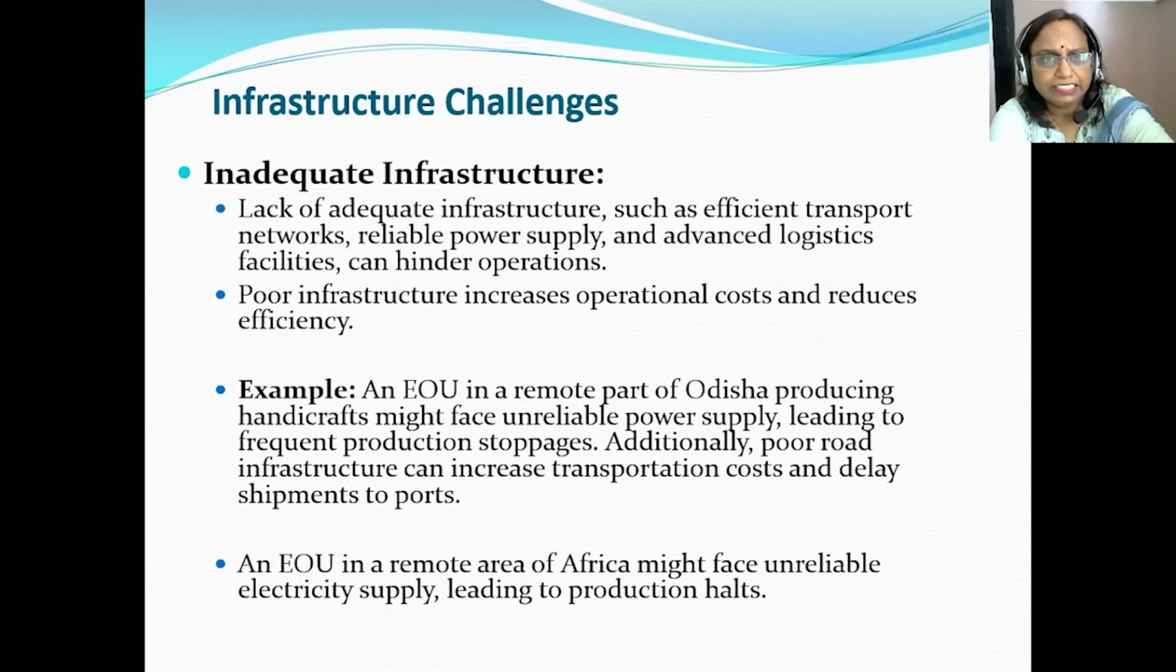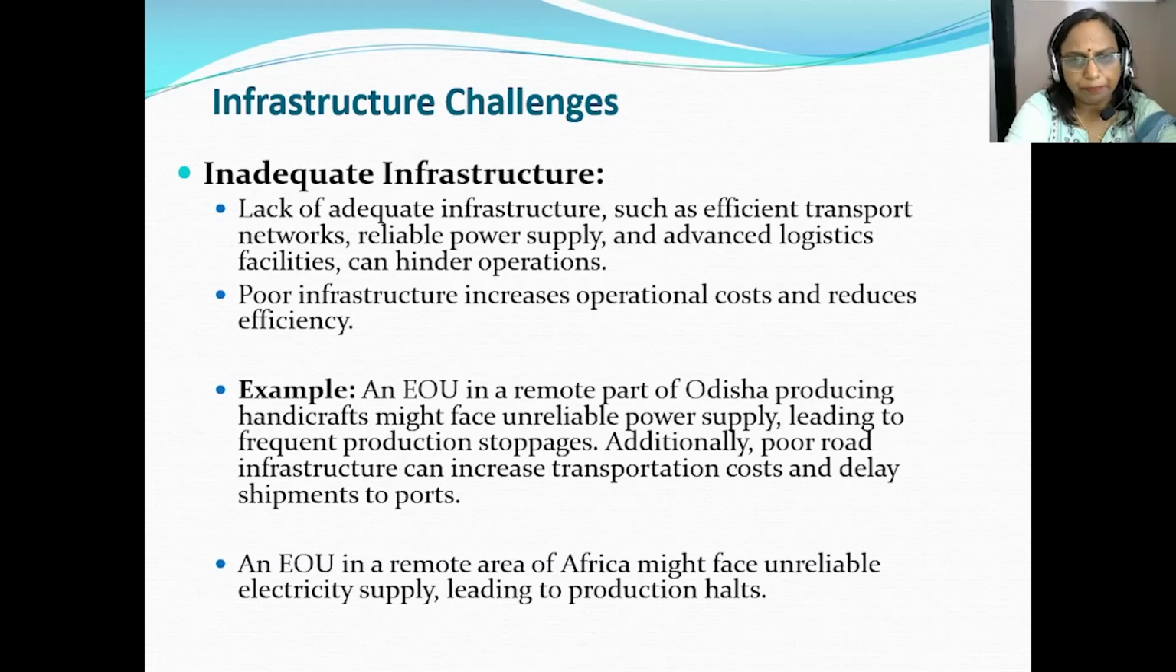Another important challenge is related to infrastructure. Inadequate infrastructure, that is, lack of transport networks, reliable power supply, and advanced logistics facilities, can affect operations. Poor infrastructure increases costs, and all this can lead to an increase in operational cost and reduces the efficiency of the EOU.